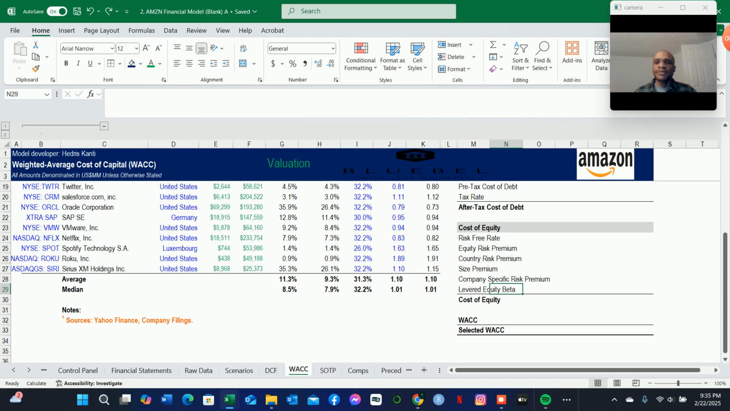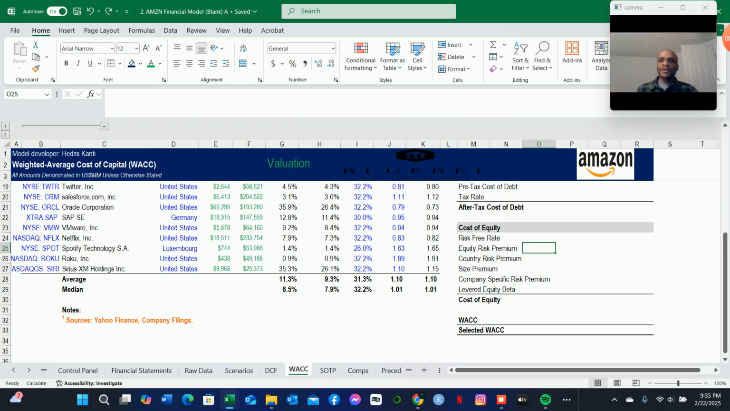So for the cost of equity, essentially we take the risk-free rate, and then we add to that the levered equity beta multiplied by the equity risk premium, and then we add other risks that might be exposed to that stock, such as the country risk premium, size premium, and company-specific risk premium, which is the unsystematic risk. So that's what we're going to be doing here in determining the cost of equity.